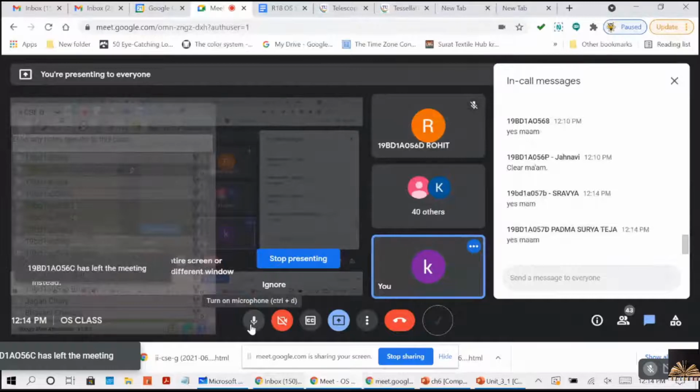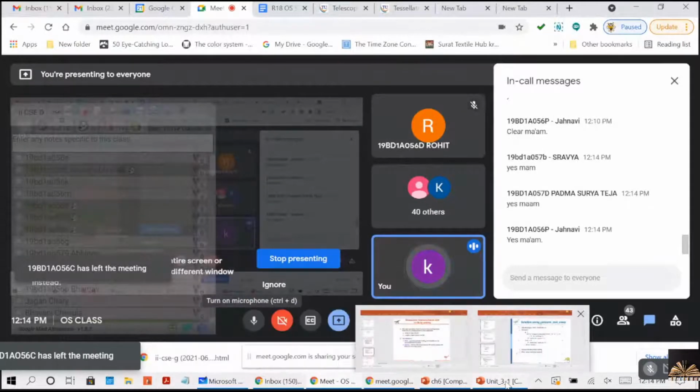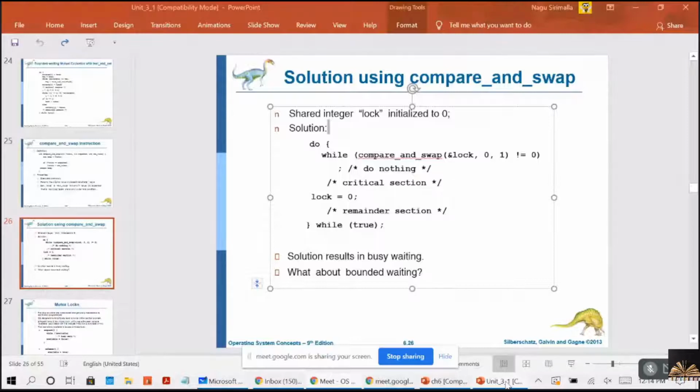Now let's move to the next topic. A very small, simple topic. Mutex locks, right?